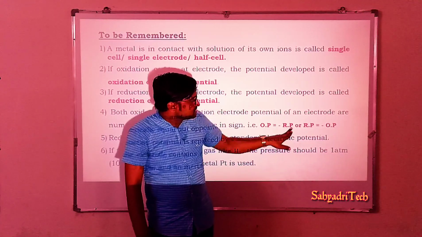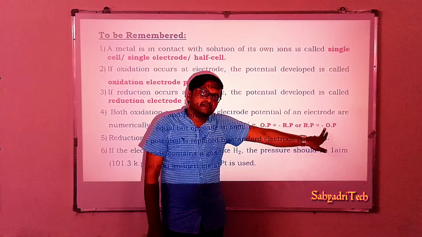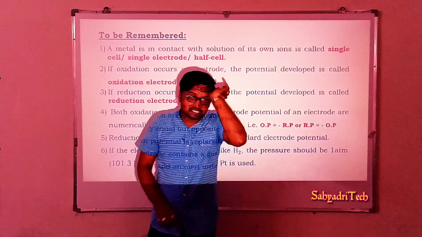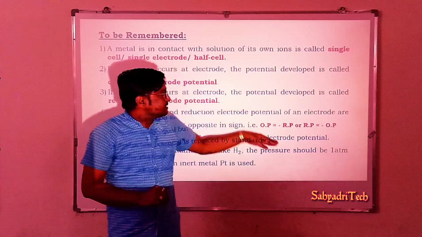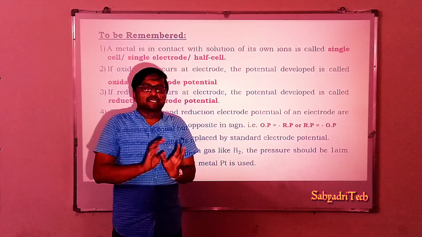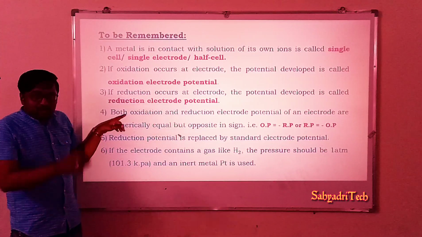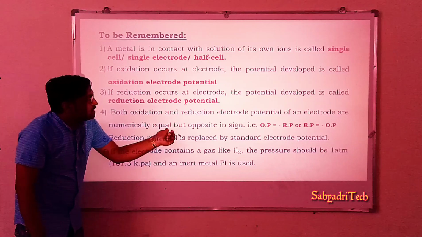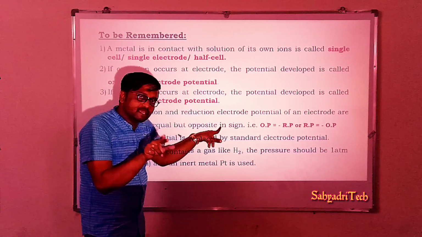Or if the reduction potential is positive, its oxidation potential will be negative. For example, for the zinc electrode, its reduction potential is minus 0.76 volt, but the oxidation potential is plus 0.76 volt. So generally, for any half cell, its oxidation and reduction potentials are numerically equal but opposite in sign. If one is positive, the other will be negative.